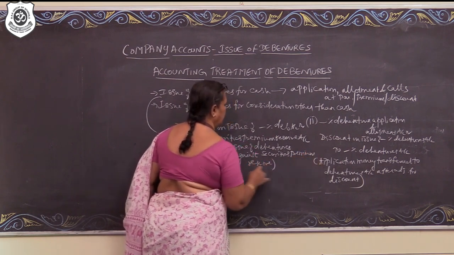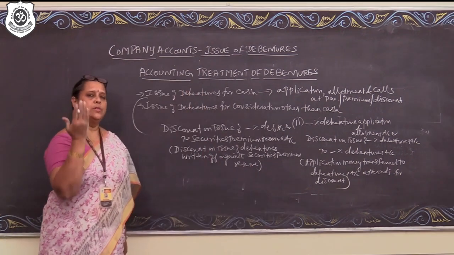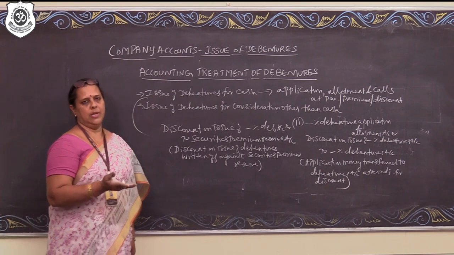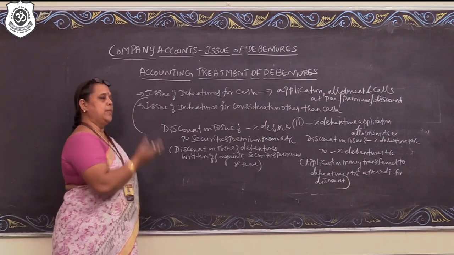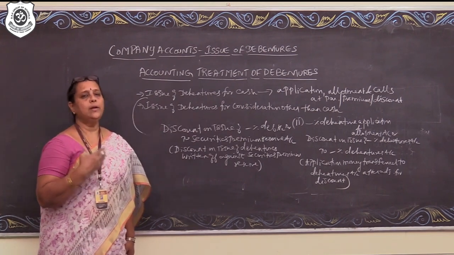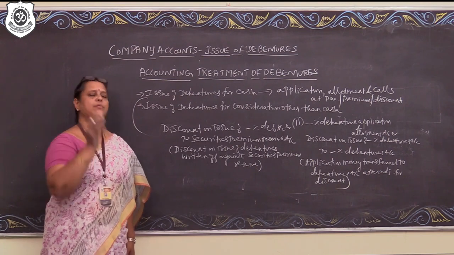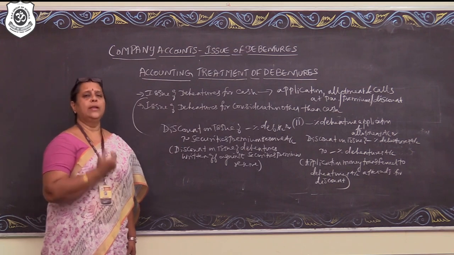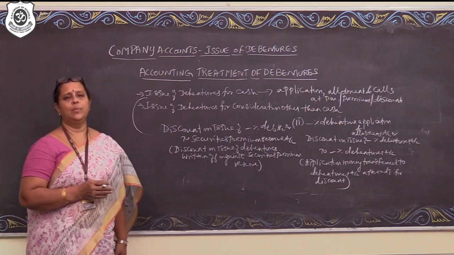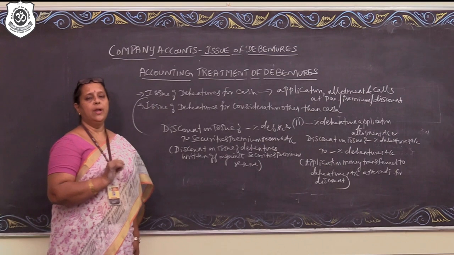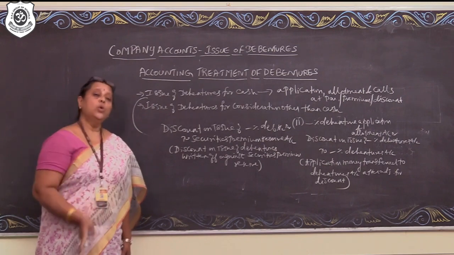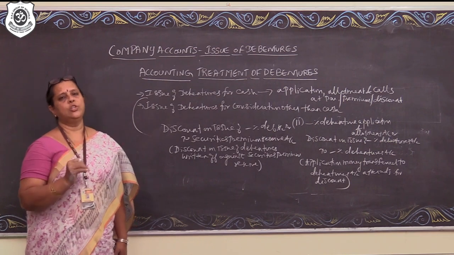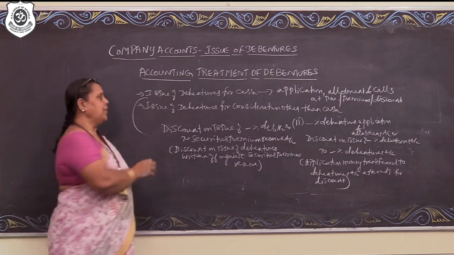In case if securities premium amount is not there or securities premium reserve amount is not sufficient, then the discount amount has to be written off against the accumulated surplus. In case if accumulated surplus is also not sufficient, then it has to be adjusted against the amount available in the statement of profit and loss. On the whole, if everything is not sufficient also, it will be reflected in the balance sheet of the company as an unfavorable balance.